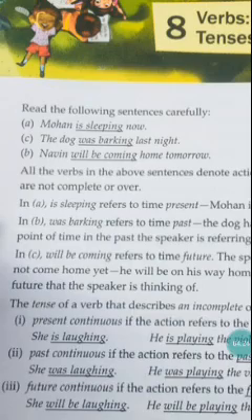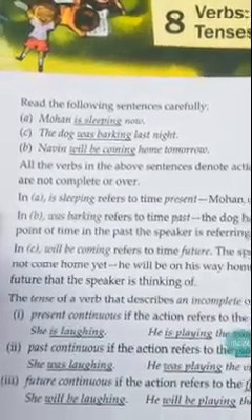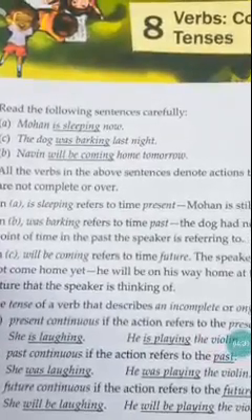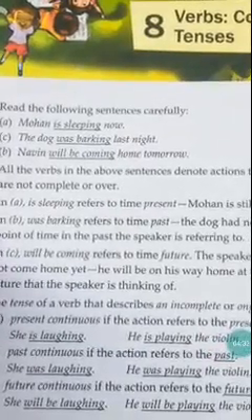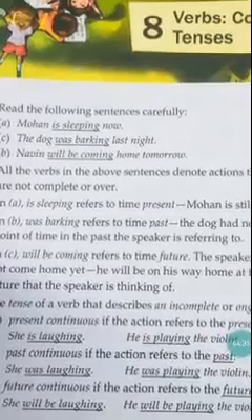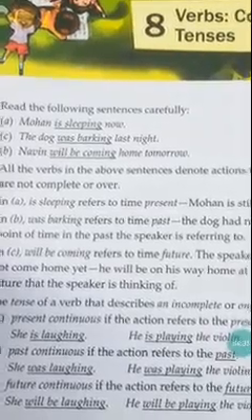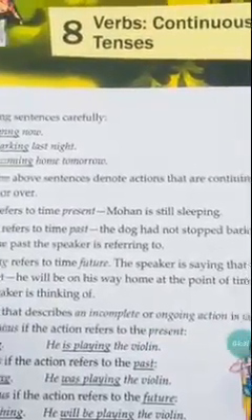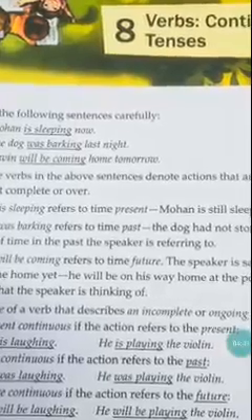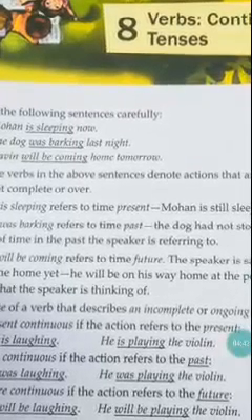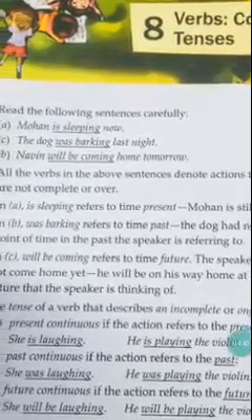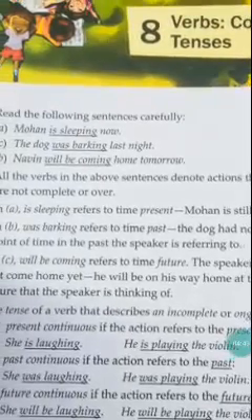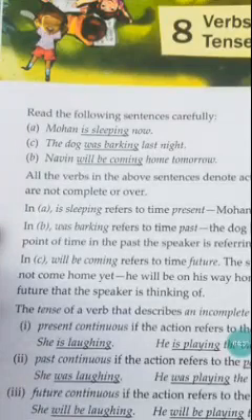Next, if you see here a bit, is sleeping, the first one, refers to time present. Mohan is still sleeping. It's the action. The action is happening now. That is called present tense, which we learned yesterday, right? Was barking refers to past time.